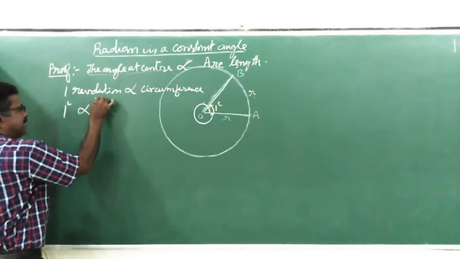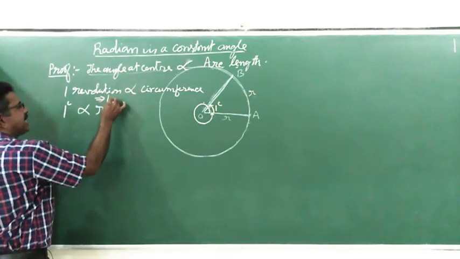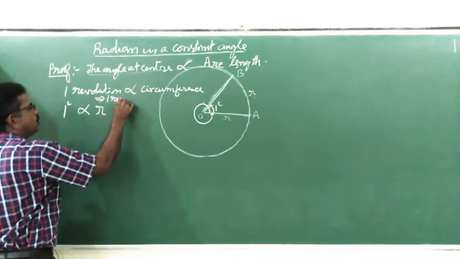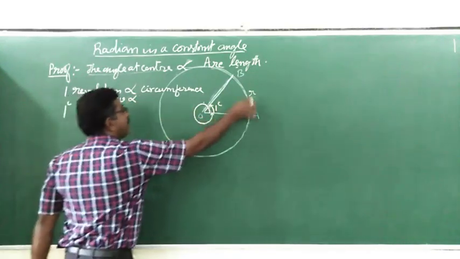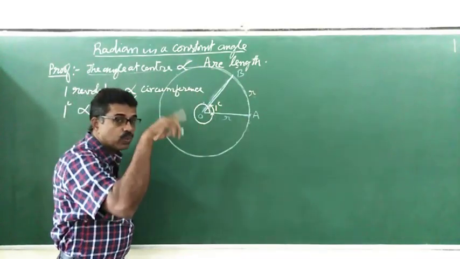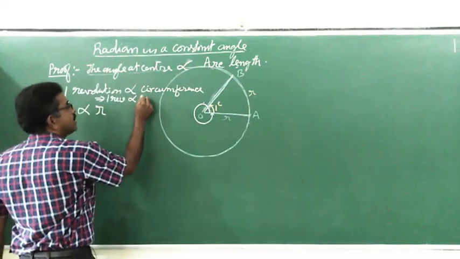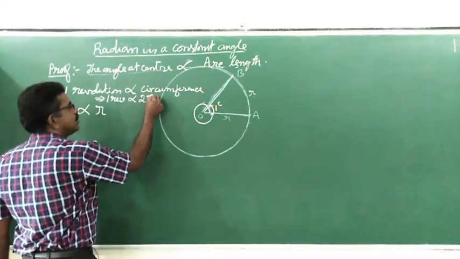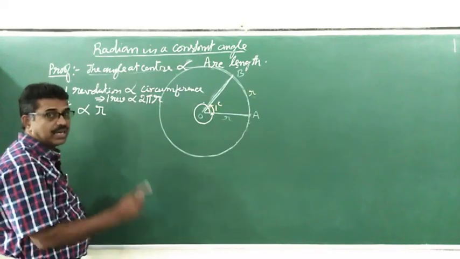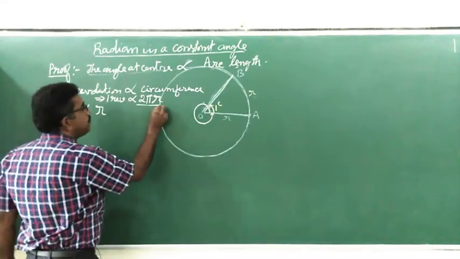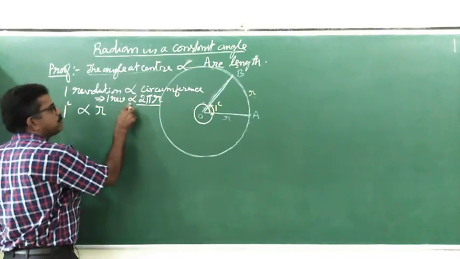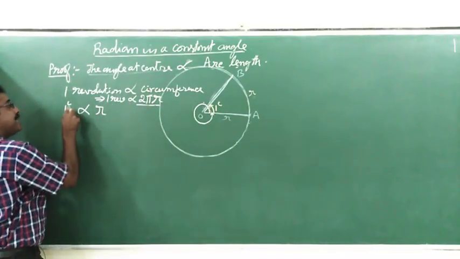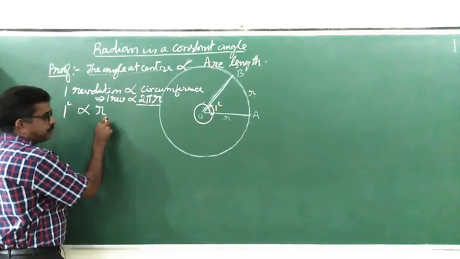Let me write once again. One revolution is proportional to the circumference of a circle. You know the circumference of a circle. It is 2 pi r. Are you familiar with that? Circumference of a circle is 2 pi r. One revolution is proportional to 2 pi r. One radian is proportional to r.